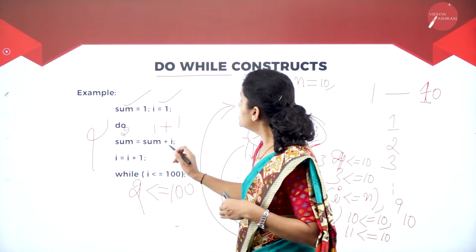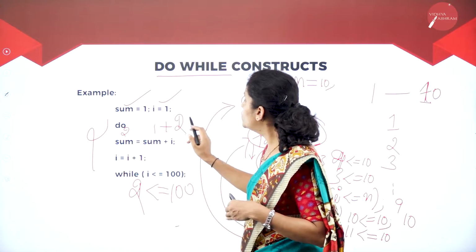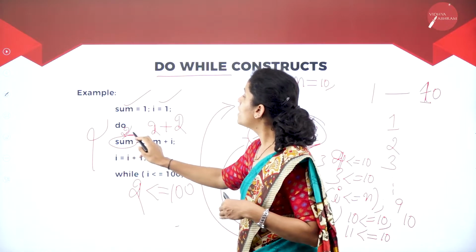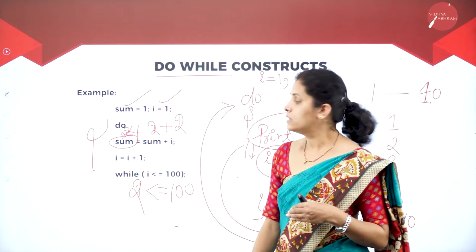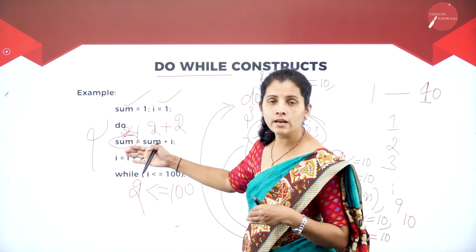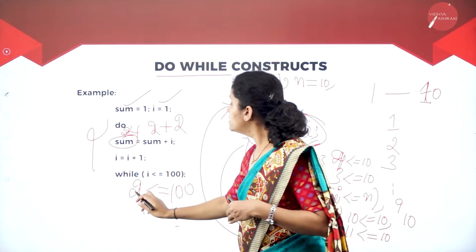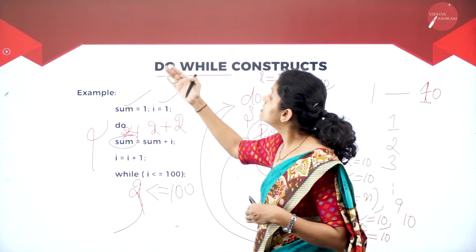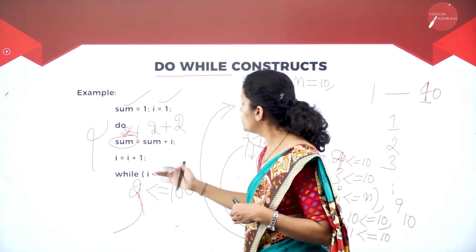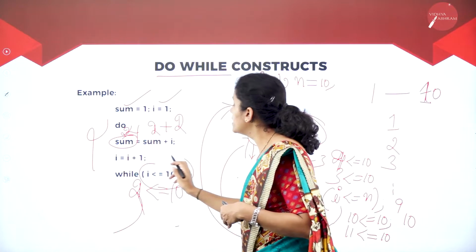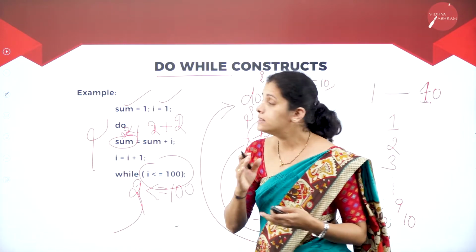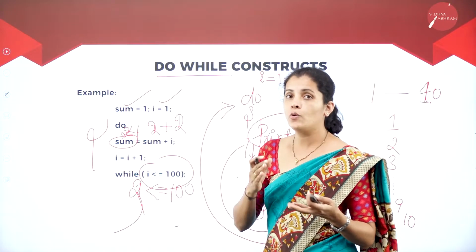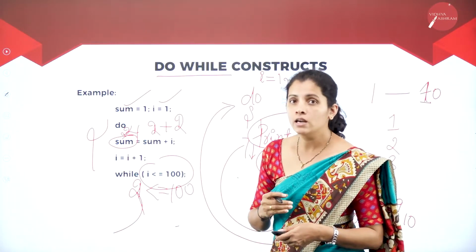Now, what's the I value here? 2. 2 plus, what is my sum? It is 2. So, I'm going to have the value 4. Now, increment I by 1. It is 3. 3 less than or equal to 100. It is true. So, the loop is going to exit when this condition fails. Until then, the same code is going to execute. How many times? It is 100 times.